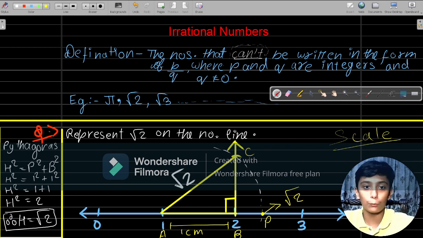This is for root 2. Actually this was the basic one, like how to do these things, right? In the next class we will do more examples of it. This was just one. Actually that's pretty easy, no need to remember that. If you practice and practice, you will get it.